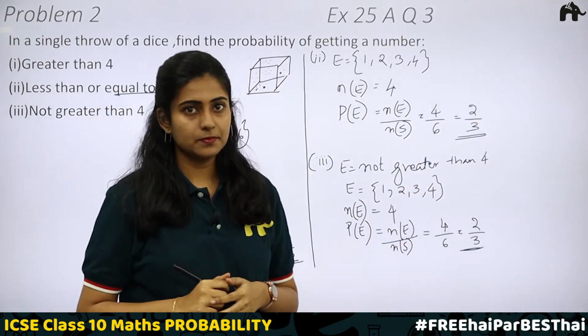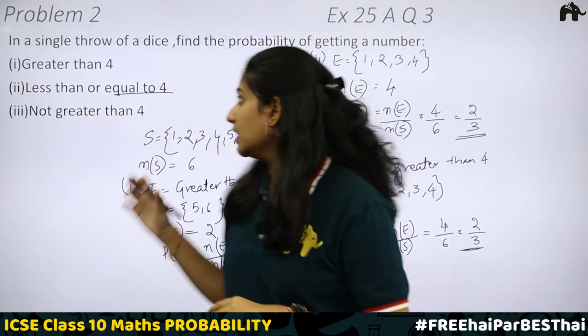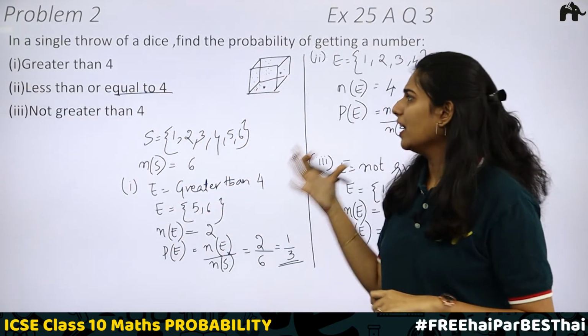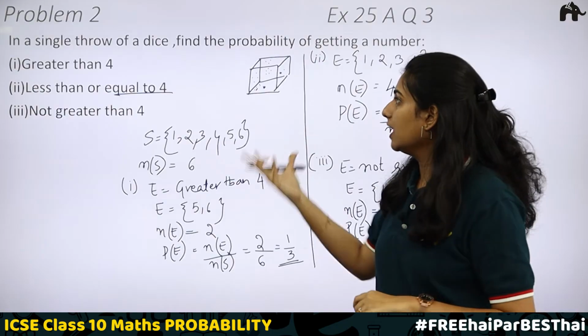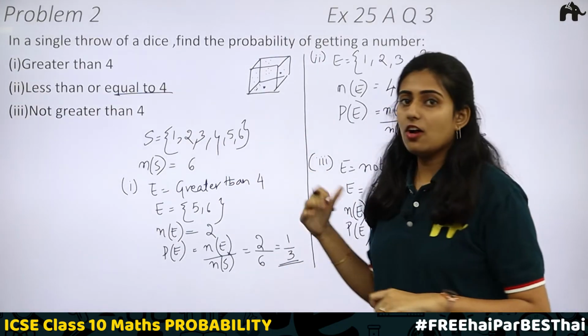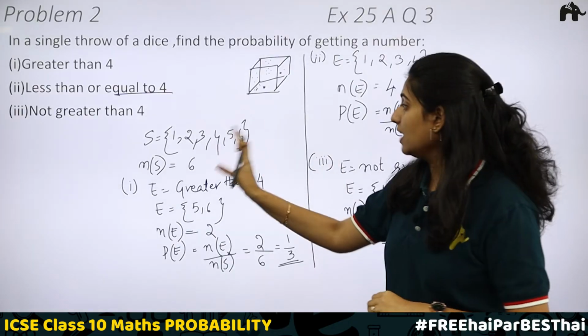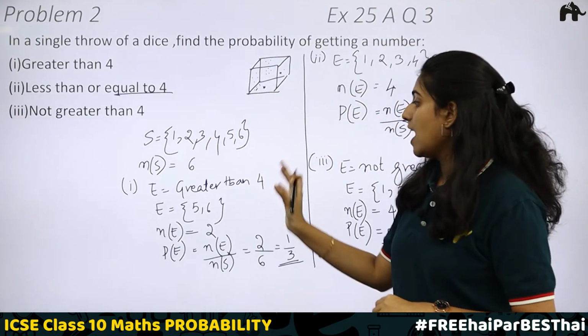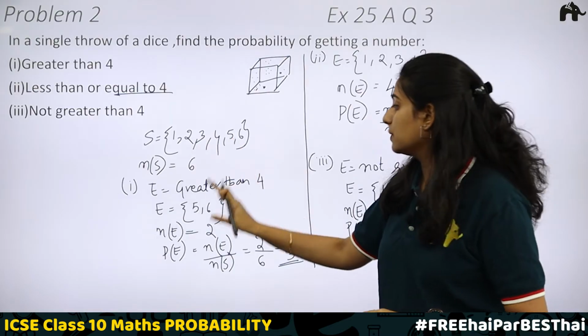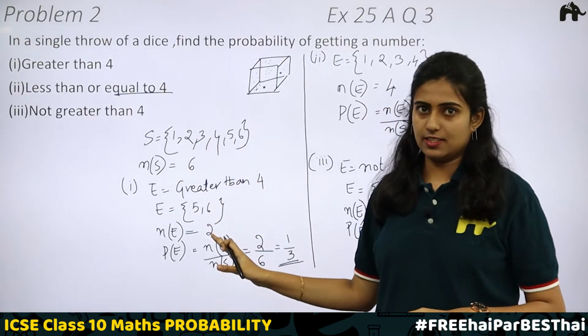Understood this problem? So this is a problem that is dealing with the dice. Okay, you will be mostly getting problems either related to the coin or with the dice or related to cards. Okay, be very careful. You have to take the sample space properly and the event mentioned. You should get the correct values only in this.